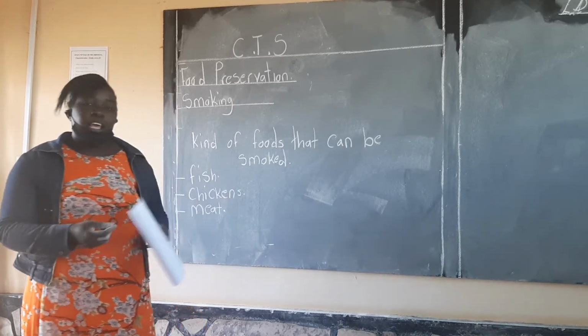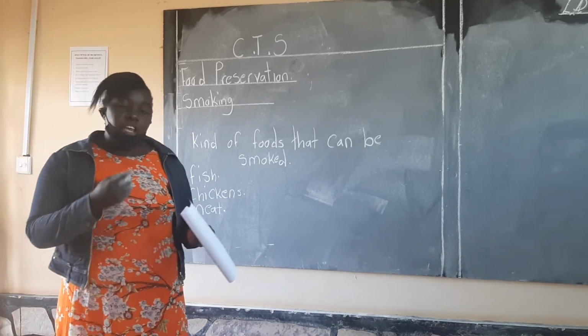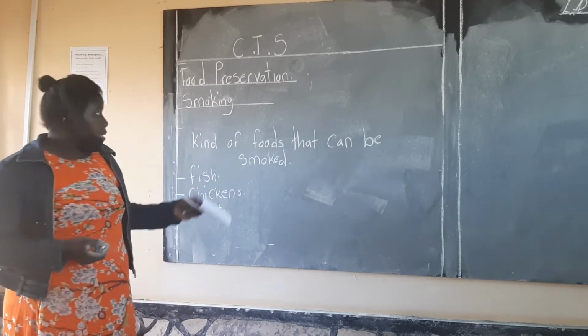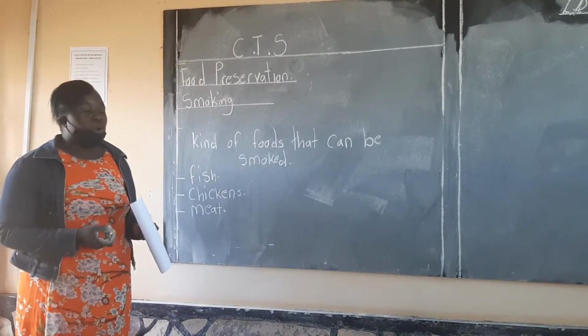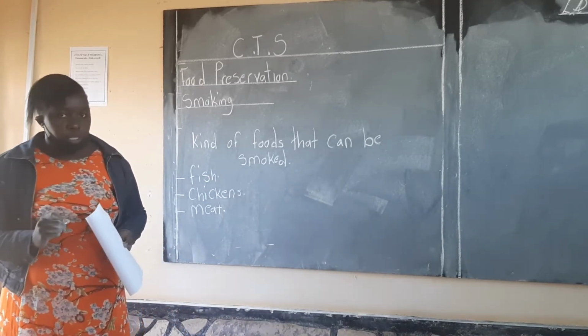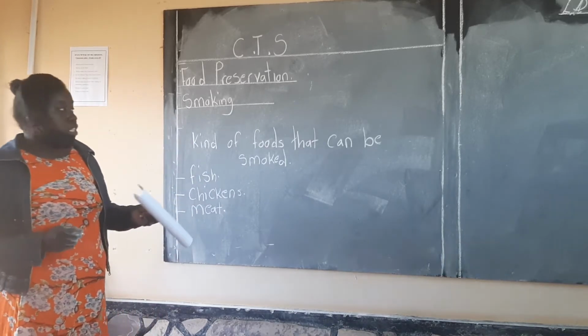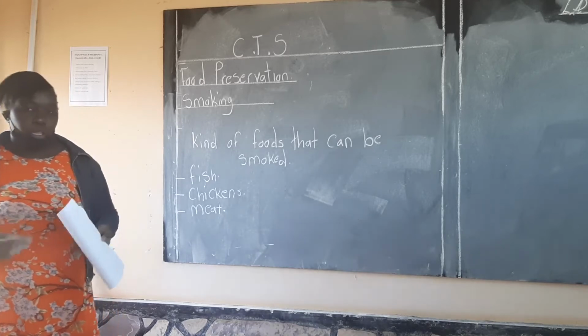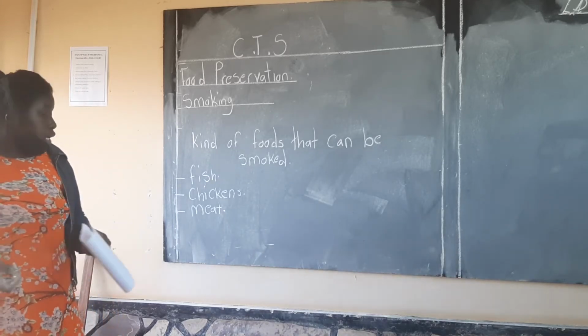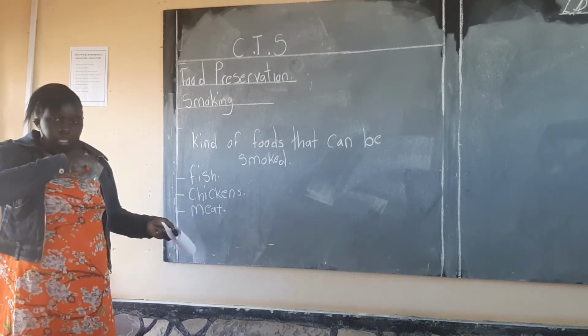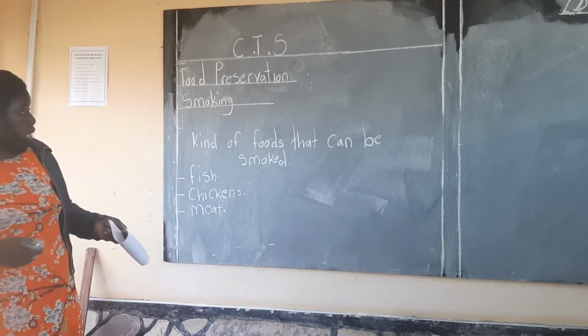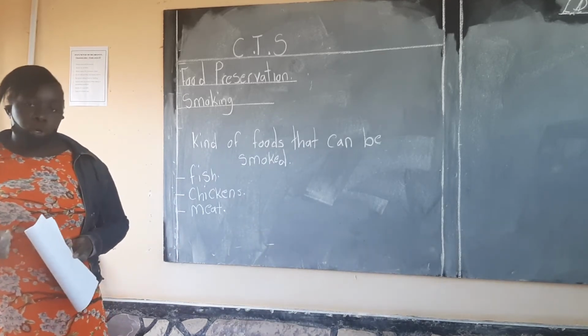So actually they do not rely on a fridge. They rely on these methods. Actually this method can also be called a traditional way of preserving what? Of preserving food. So they rely on this type of preservation to preserve their food. So meat is also a type of food that can be smoked.